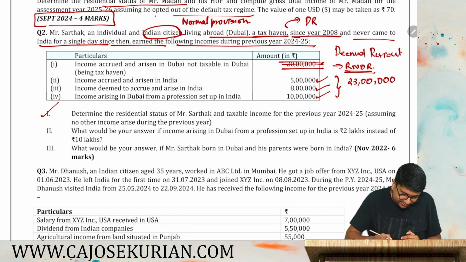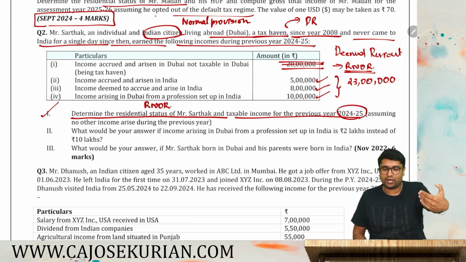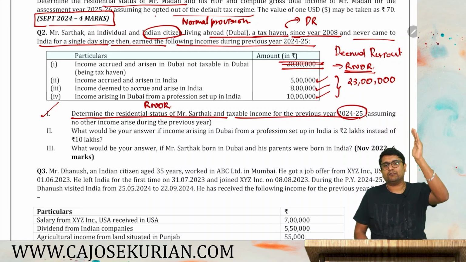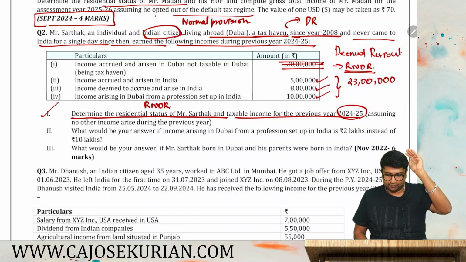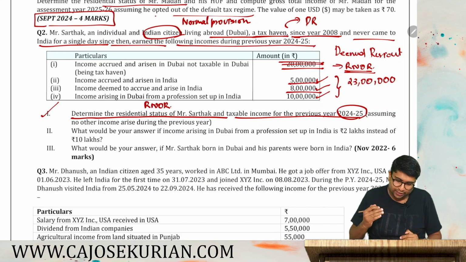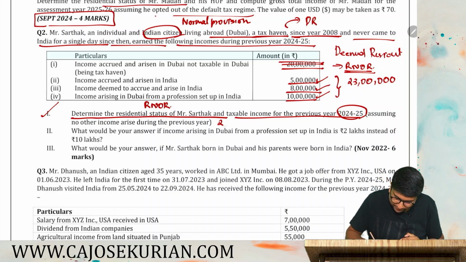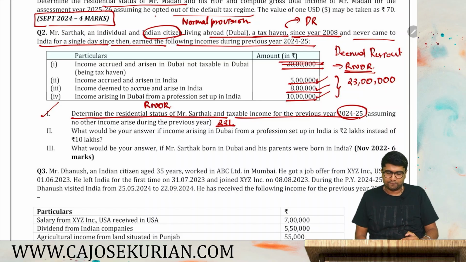So let's go to the question. Determine the residency status of Sarthak. Status is RNOR. And taxable income for the previous year 24-25. If he is a RNOR, then for an RNOR, which all are the income that forms part of total income? Income accrued in India 5 lakh, income deemed to be accrued in India 8 lakh, income accrued outside India due to business controlled or profession set up in India 10 lakh also have to be considered. That means 23 lakh is the total income of Mr. Sarthak in that case.